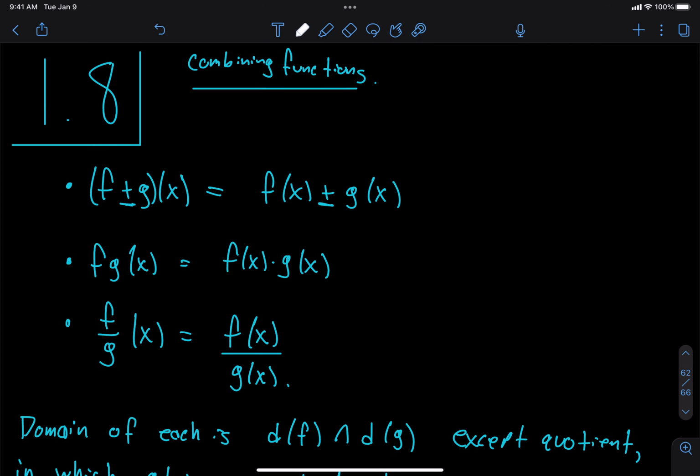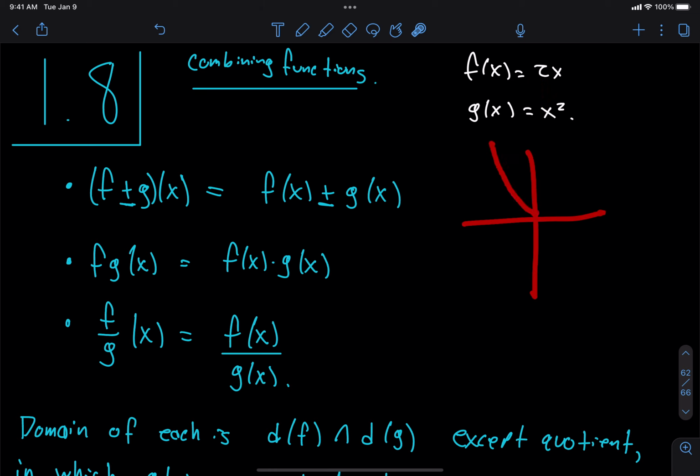All right, let's talk about combining functions. So last time we talked about how to take a single function and switch it up a little bit, right? Move it up and down, stretch it side to side, these sorts of things, right? But now we're going to talk about, well, if I have 2 different functions, like f of x equals 2x, and then g of x is a different function, it's maybe x squared. Well, how do I combine the 2 of them, right? How do I combine the 2 of them? Well, if I look at their graphs, right, x squared looks like a parabola, okay?